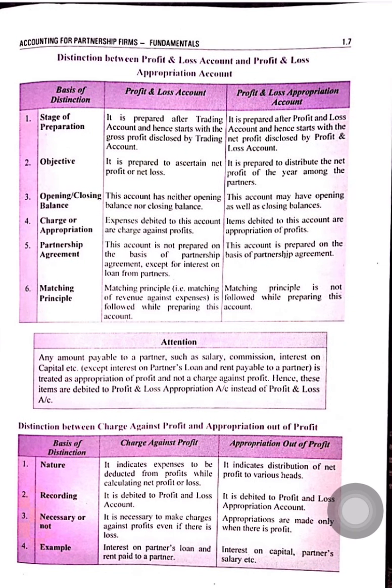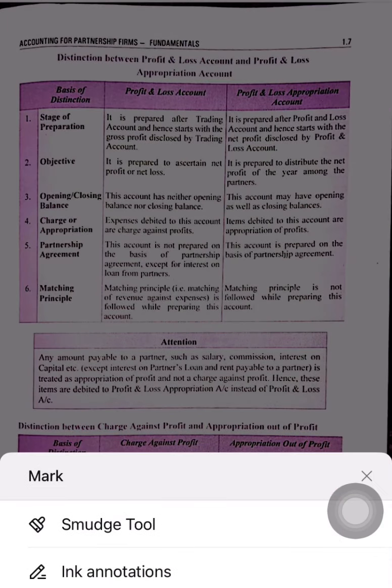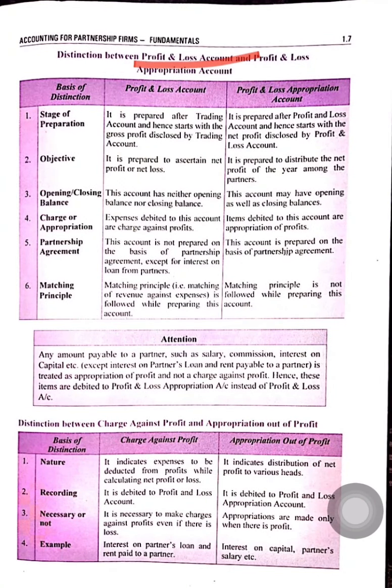Now let me directly tell you the difference between profit and loss account and profit and loss appropriation account. Here is the basis of differences, then profit and loss account, then profit and loss appropriation account. First of all, stage of preparation. Profit and loss account is prepared after trading account, and hence it starts with the gross profit disclosed by trading account. But the appropriation account starts with net profit, because it will be started from profit and loss account.